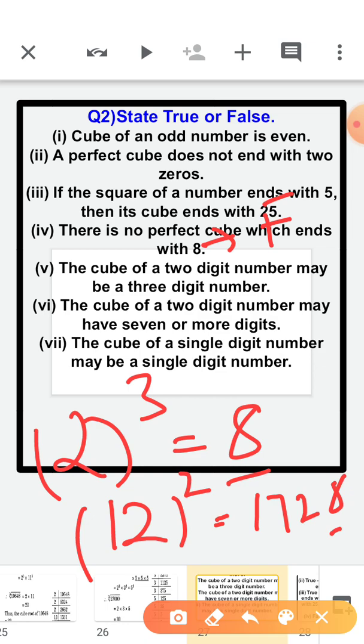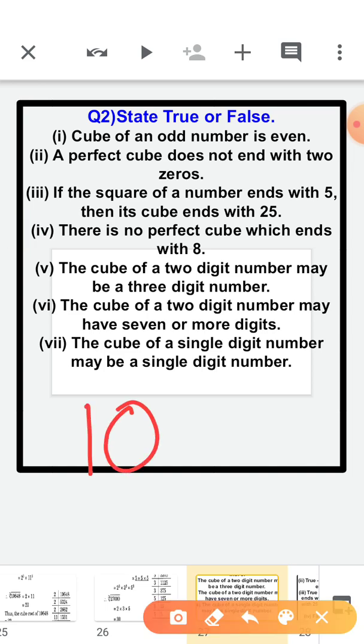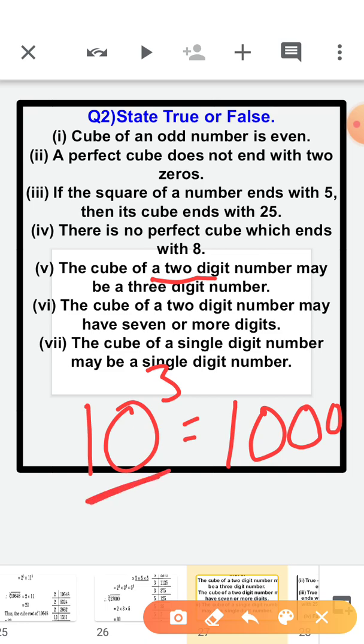Okay, the cube of a 2-digit number may be a 3-digit number. Now the question is saying that the cube of a 2-digit number is a 3-digit number. So let's take the smallest 2-digit number, that is 10. The cube of this we will get 1000. We are having a 4-digit number. So this statement is also false.